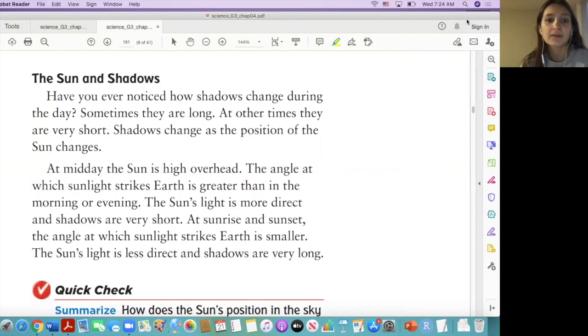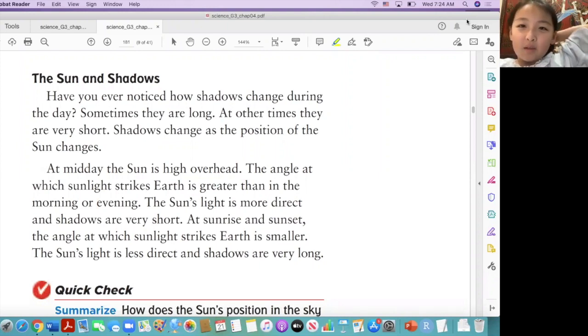Okay, so go ahead and read, please. The sun and shadows. Have you ever noticed how shadows change during the day? Sometimes they are long. At other times, they are very short. Shadows change as the position of the sun changes.